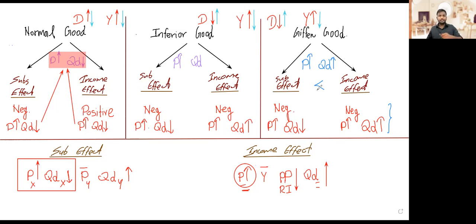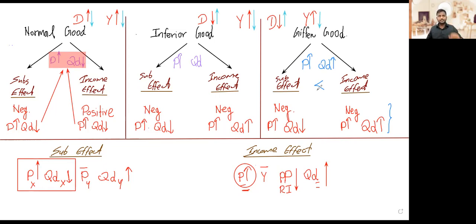The difference is, for an inferior good, it's very vague. It's not clear whether the substitution effect is more influential or the income effect is more influential. Which effect is greater than which one? We don't know. We don't care about it, because the definition of an inferior good is based, like I said, on the relationship between demand and income.